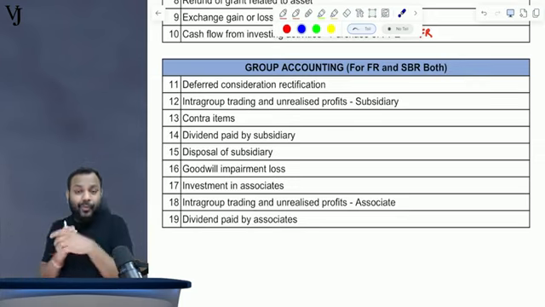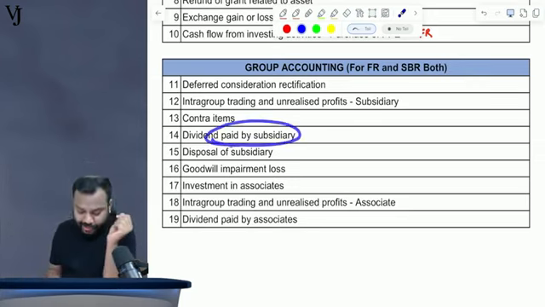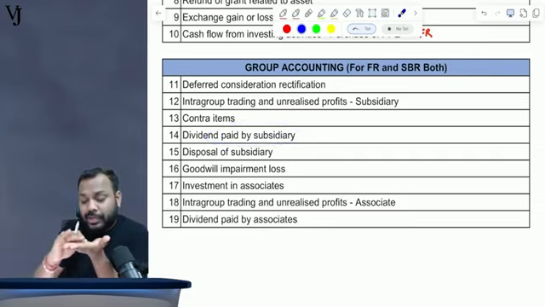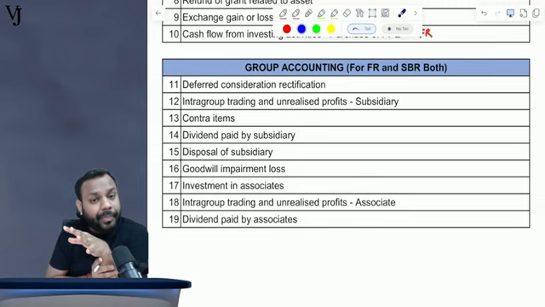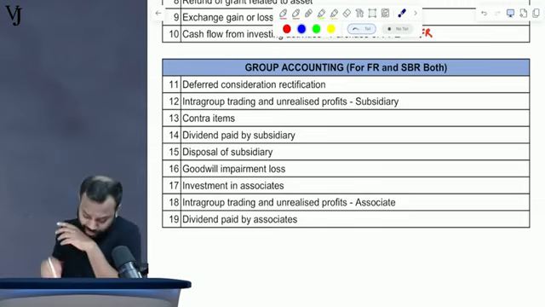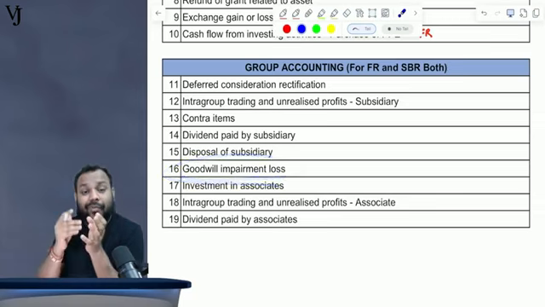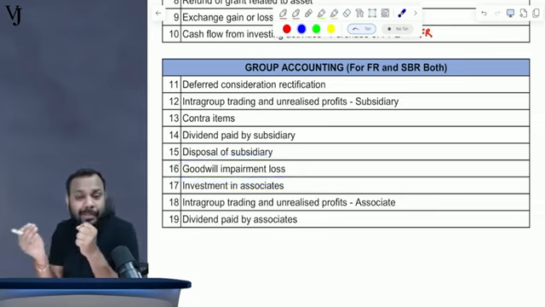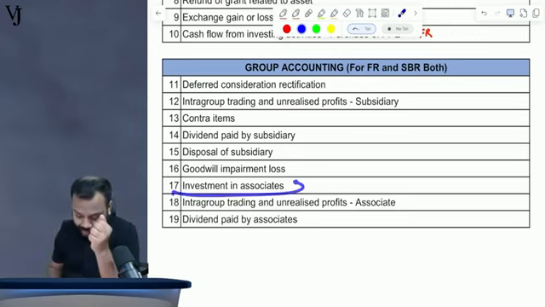Everything will be discussed. What is the treatment when dividend is paid by a subsidiary? What is the treatment when the subsidiary is disposed? The treatment in the individual financial statements of the parent, the treatment in the consolidated FS, everything will be discussed. What is the treatment of goodwill impairment loss when NCI is at fair value method or when NCI is at proportionate share method? What is the treatment of investment in associates?